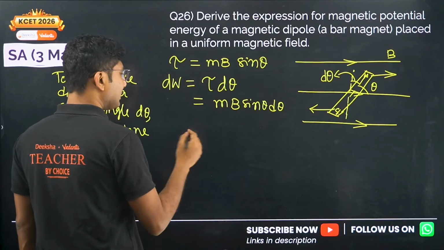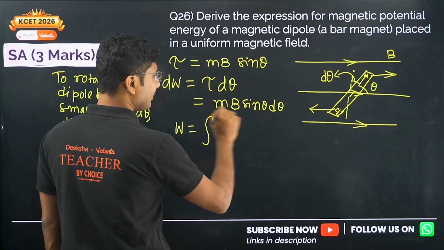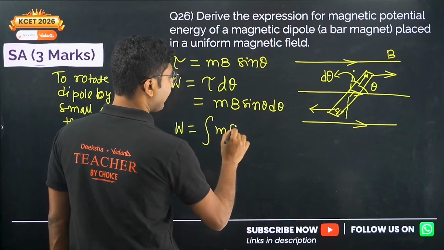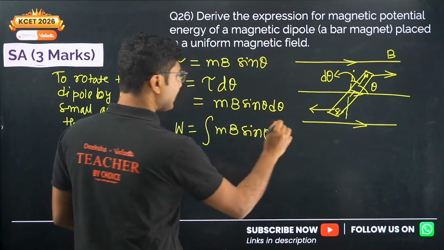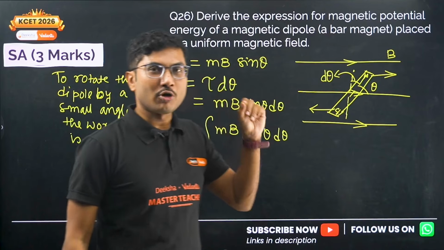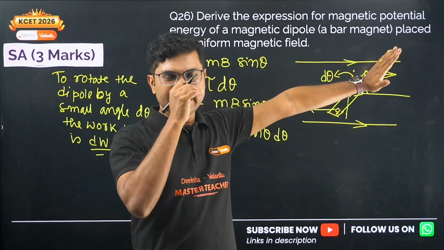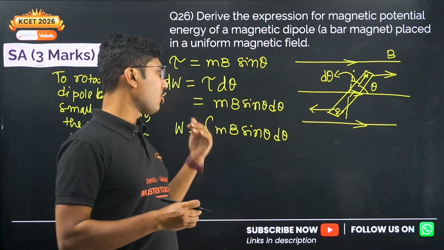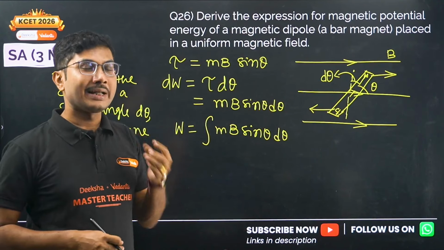Now what is the total work done? Total work done must equal the integration of this entire thing. That is our technique. What is the meaning of integration? Integration represents taking small portions and adding them. We take small angles d theta 1, d theta 2, d theta 3, and the corresponding sin thetas, and add them, and we get the integration.